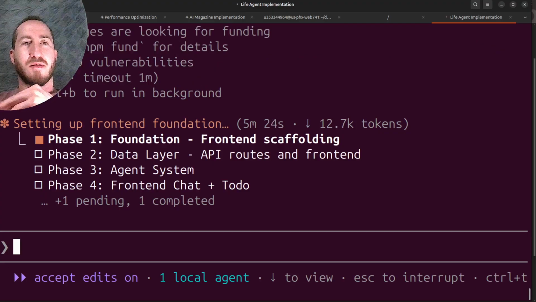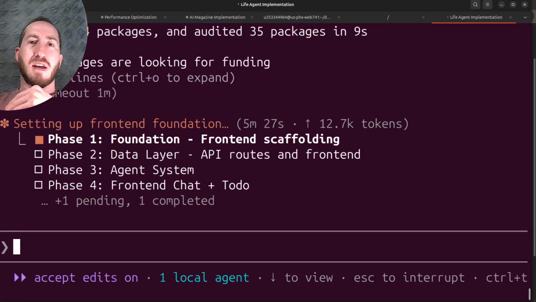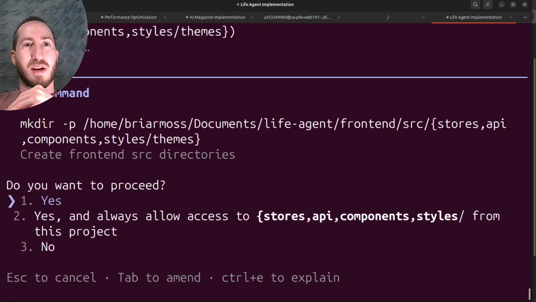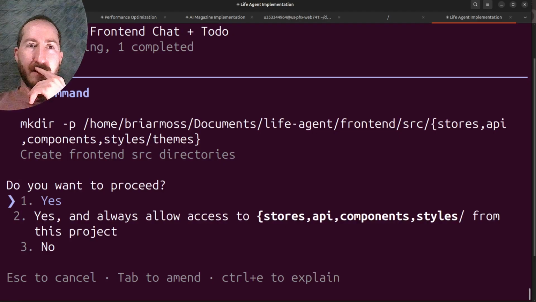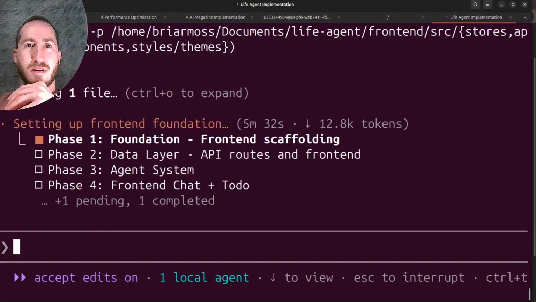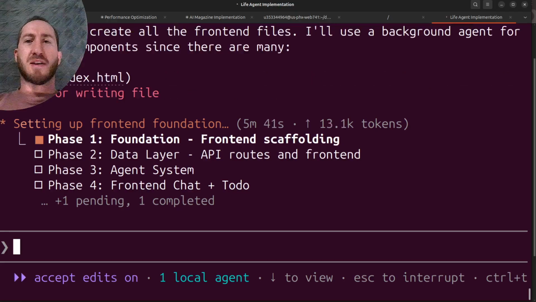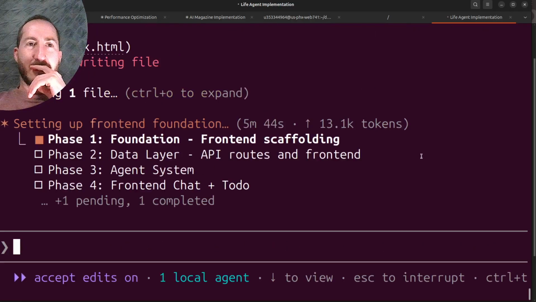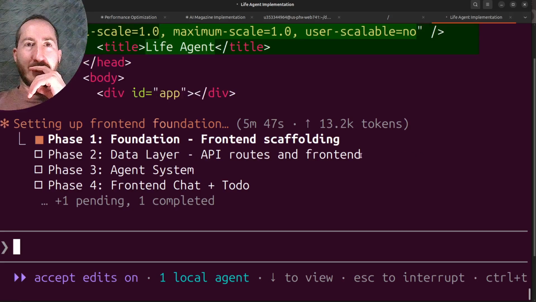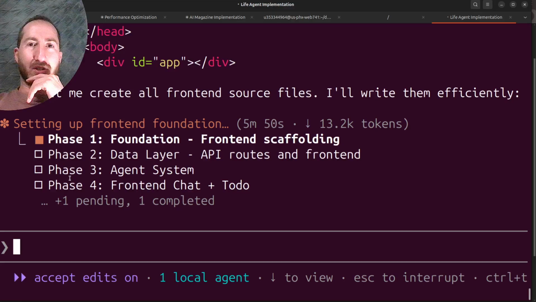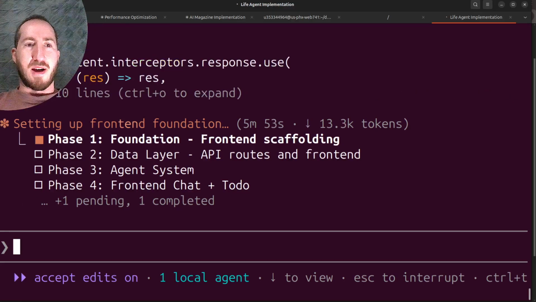Pinia is a way of handling state in Vue.js. This might have gone better if I used React, but I don't like reading React as much, and it's not always as fast. Now it wants to create the front end source directories. Sure. Kind of wonder what the subagents are doing. And now it's started to create all the front end files. So I'll let it chug, chug, chug, and come back to you when it has more issues or questions for me.